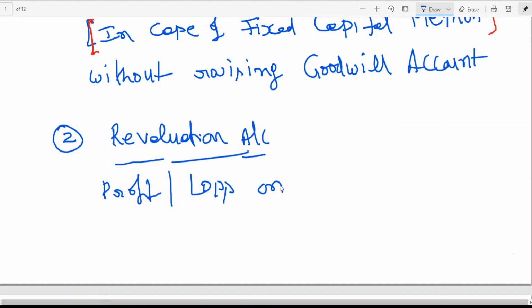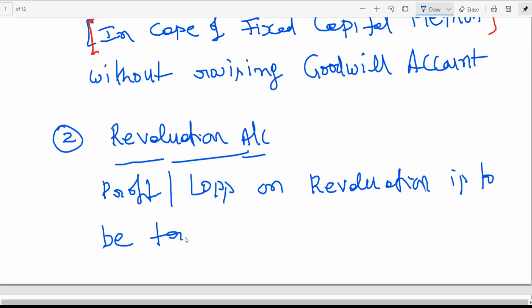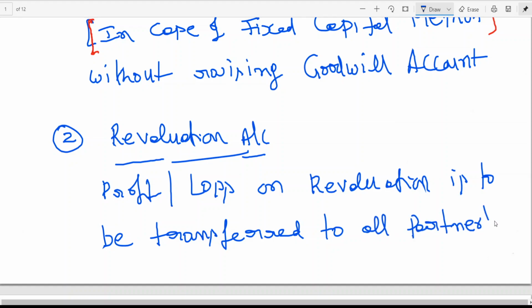So profit or loss on revaluation is to be transferred to all partners capital account.